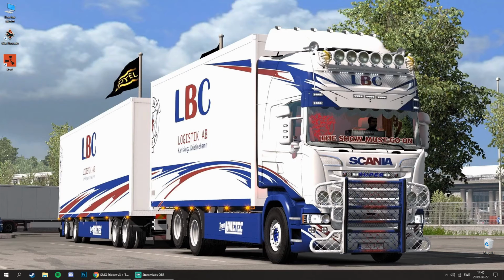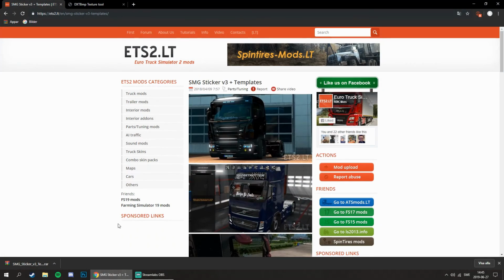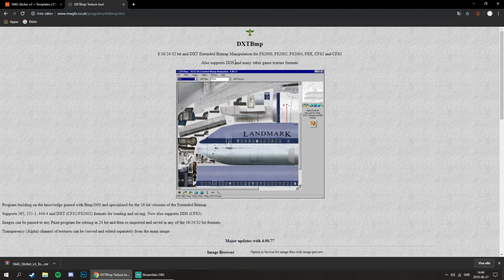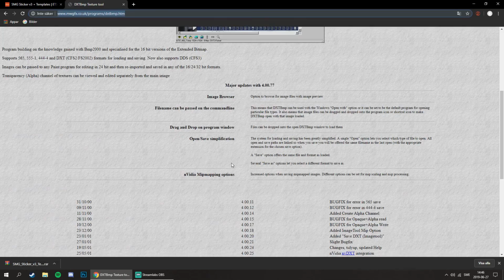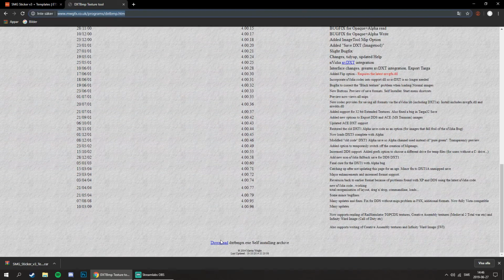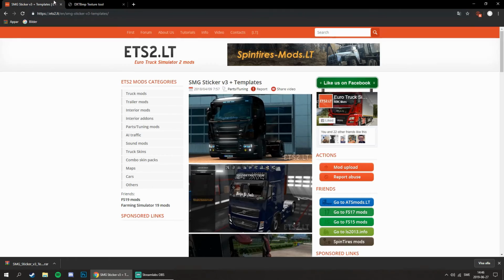And today's tutorial, I'm going to show you how to make your own sticker for your truck. So first of all, go on ETS2.lt. You can find every mod you want. Make sure you download this one, SMG Sticker v3 and templates. And then make sure you download DXT BMP2. So you can go in here, then scroll down, you can find it here. I'm going to leave the link in the description.